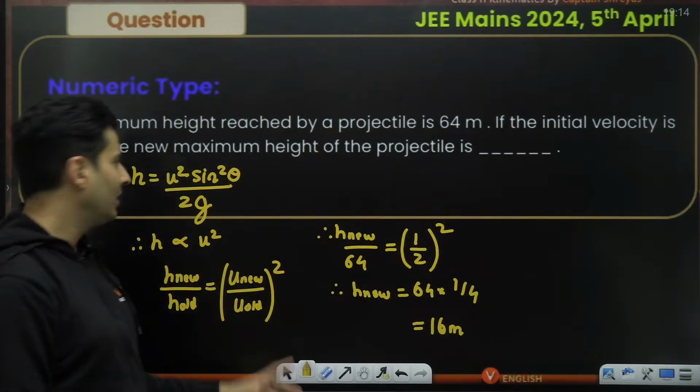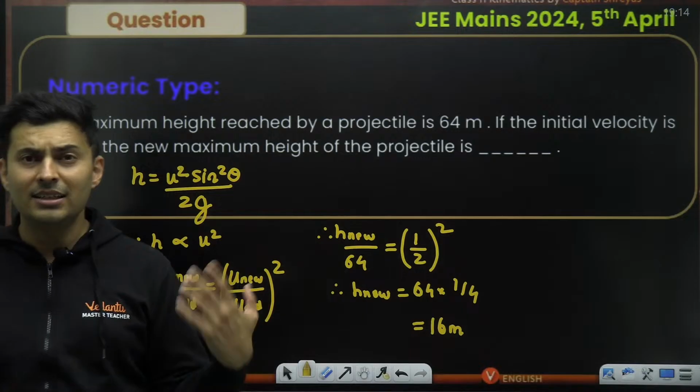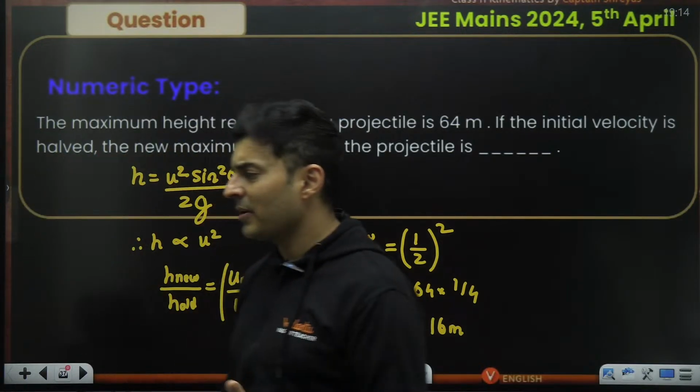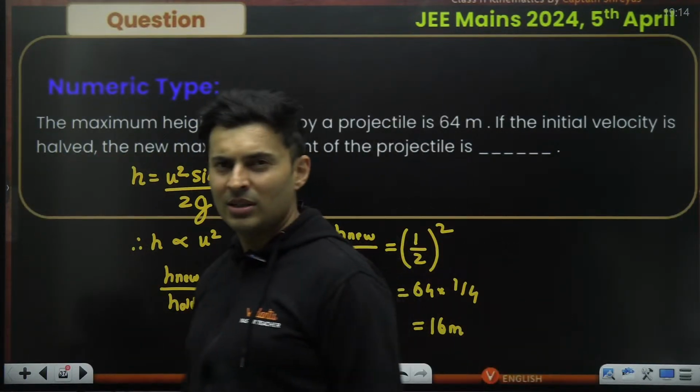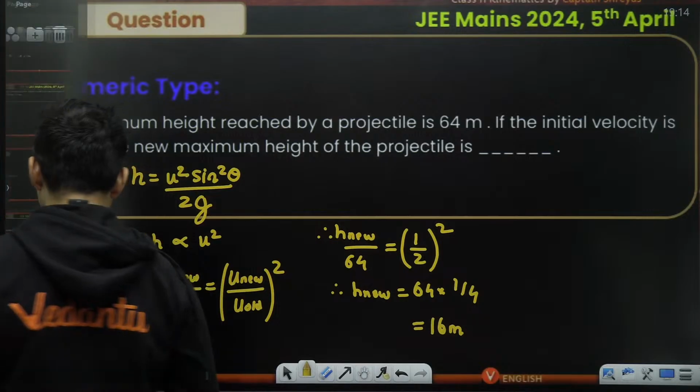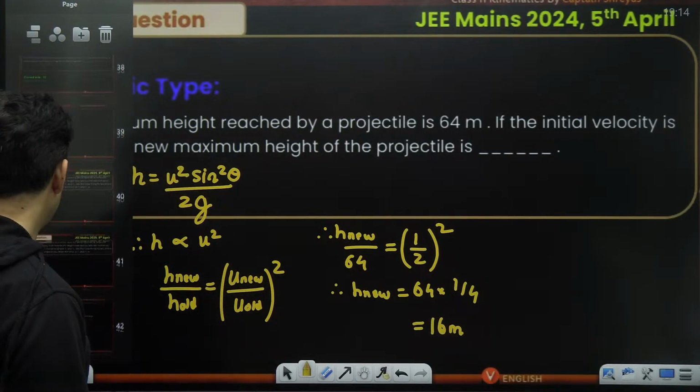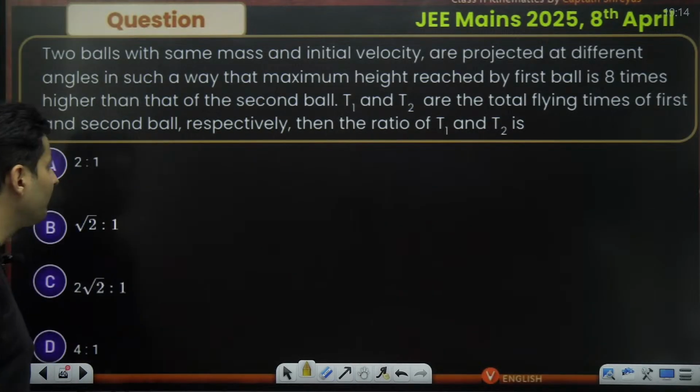Perfecto. We got it. We didn't need g, we didn't need theta, because we just had to see how it is directly related. Just a ratio and proportions, isn't it? Moving on to the next question on your screen.